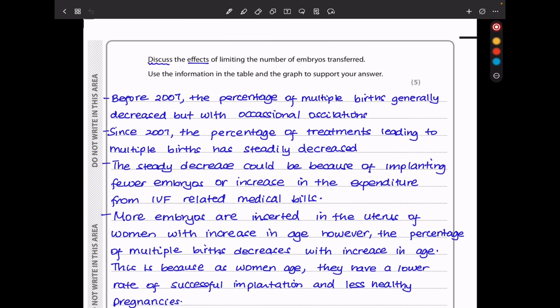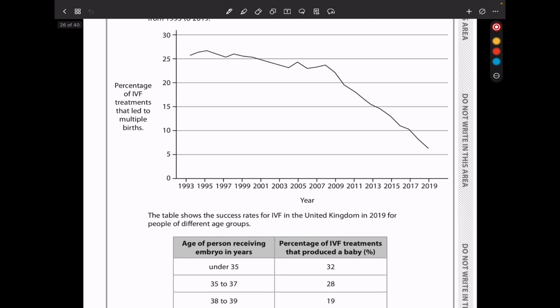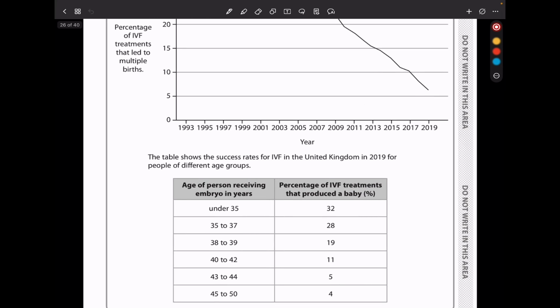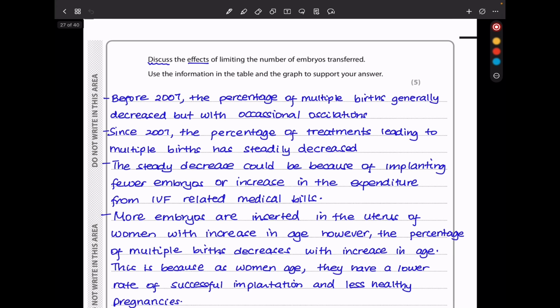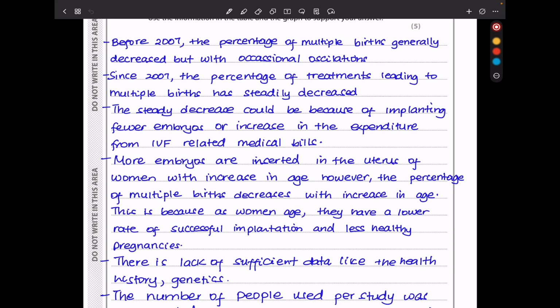Here they say discuss the effects of limiting the number of embryos transferred, and use the information in the table and the graph to support your answer. The percentage of IVF treatments that led to multiple births decreased, and of course this could be due to the regulations we saw here. So I said before 2007, the percentage of multiple births generally decreased, but with occasional oscillations. But since 2007, the percentage of treatments leading to multiple births has steadily decreased. The steady decrease could be because of implanting fewer embryos or an increase in the expenditure from IVF-related medical bills.